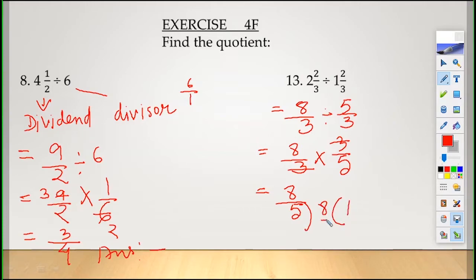Now you cannot write the answer in improper form. Divide 8 by 5. 5 1s are 5. 3 remainder. 3 goes up, 5 or the divisor comes down. The answer is 1 and 3 by 5.